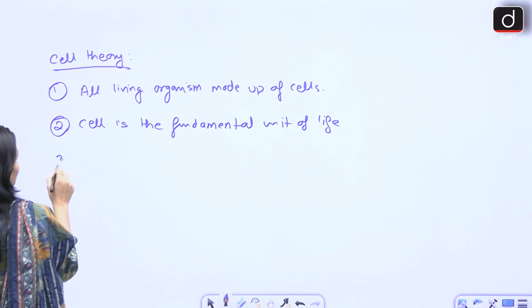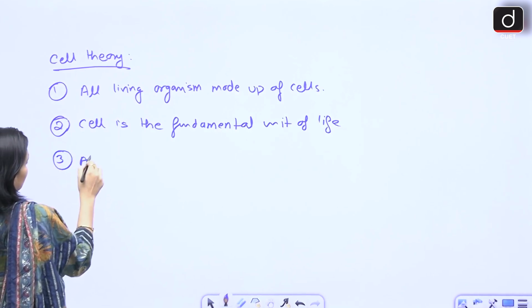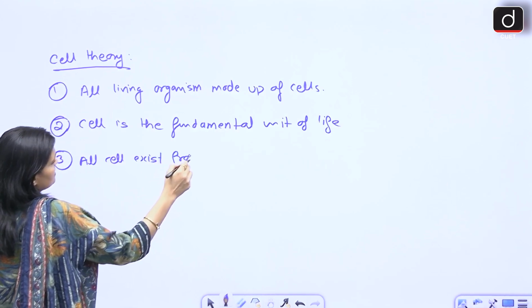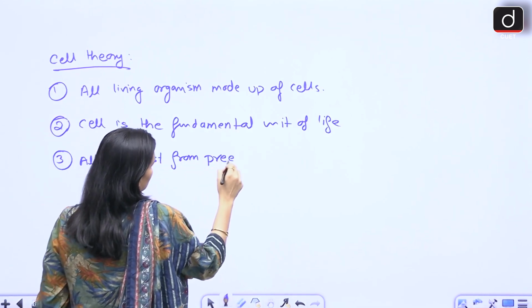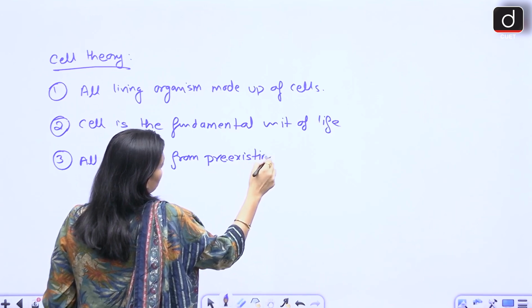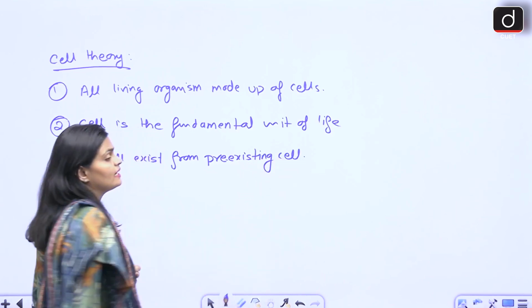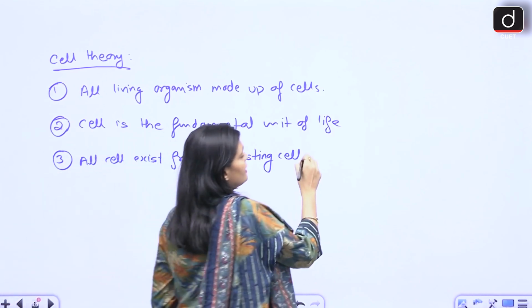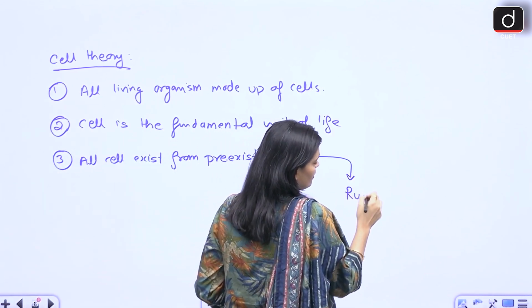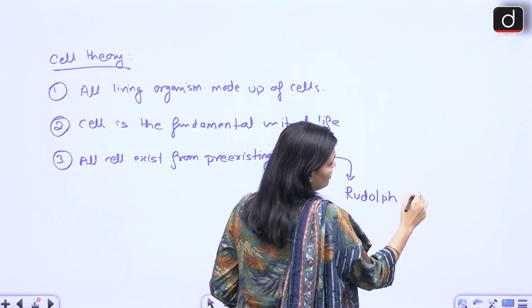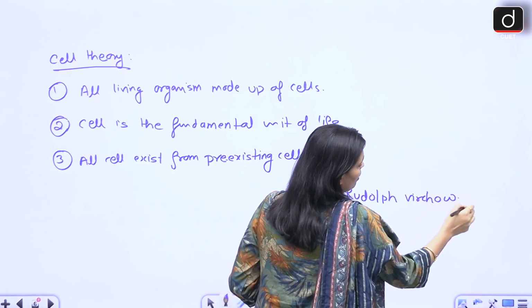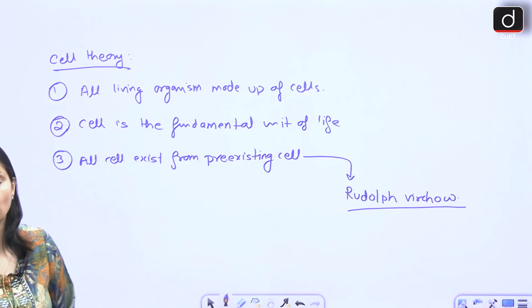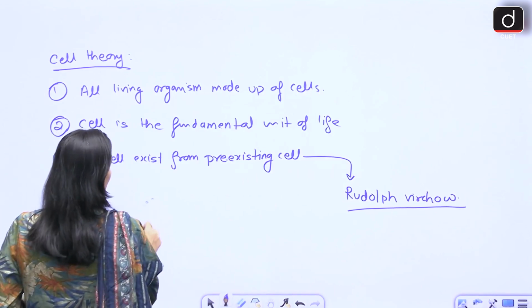After that, one more line was added to the cell theory, that all cells exist from pre-existing cells, and this line was given by Rudolf Virchow.